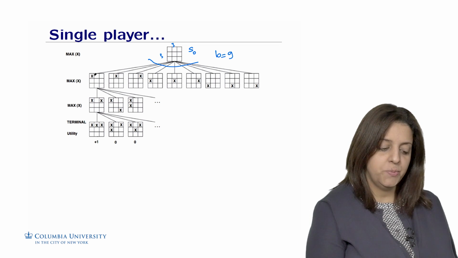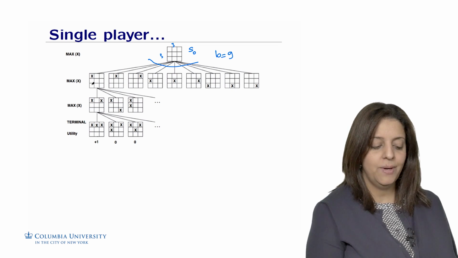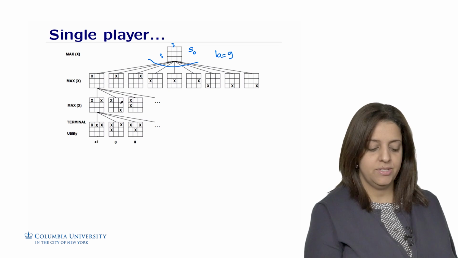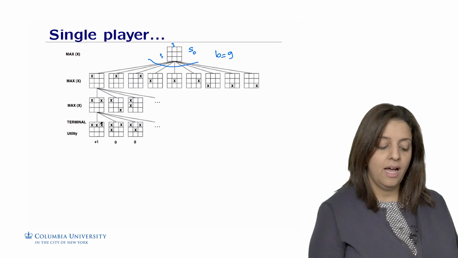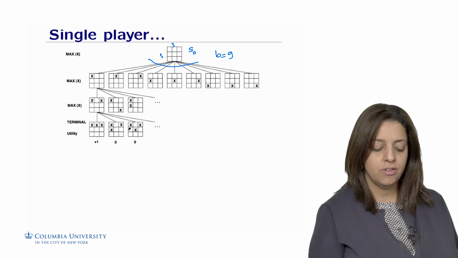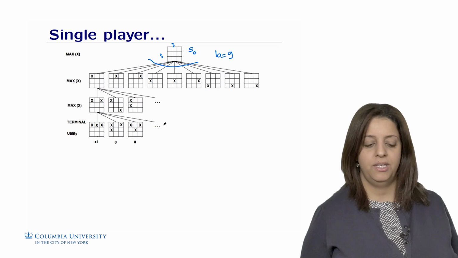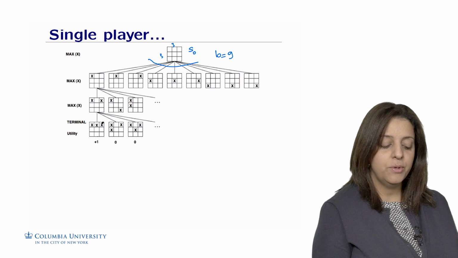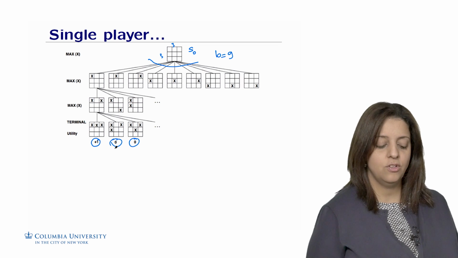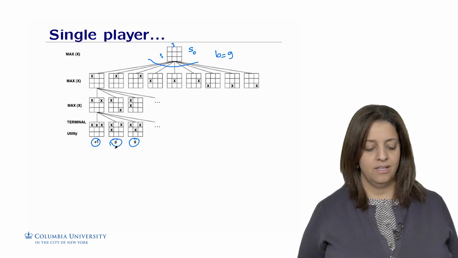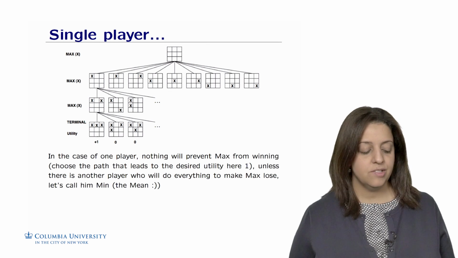Suppose Max picks to put the cross here, then the second step is for Max to put a second cross, and this cross could go anywhere in the remaining 8 positions. Suppose Max picks this position here. Then Max could put the cross here and win the game, or he could put the cross here or here and not win the game. Remember that we are asking Max to put only 3 crosses on the board. So if he puts the cross here, he will end up with a utility of +1, and 0 otherwise, if he doesn't manage to put the cross to make a straight line. So in the case of one player, nothing would prevent Max from winning.